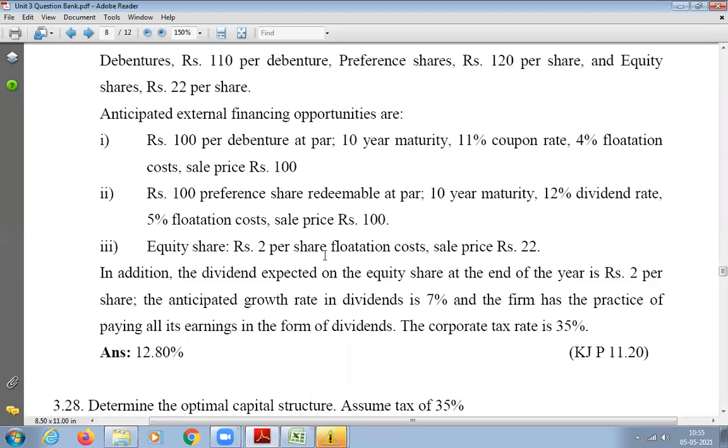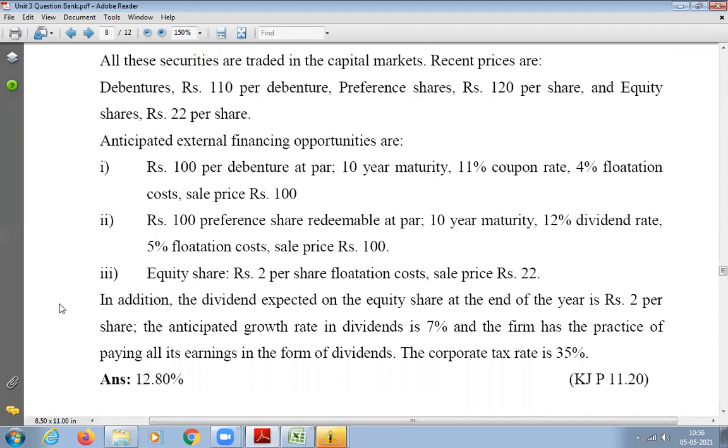And equity share: 2 rupees per share is the flotation cost, and sale price is 22. In addition, the dividend expected on the equity share at the end of the year is 2 per share. The anticipated growth rate in dividends is 7%, and the firm pays all its earnings in the form of dividends. The corporate tax rate is 35%.